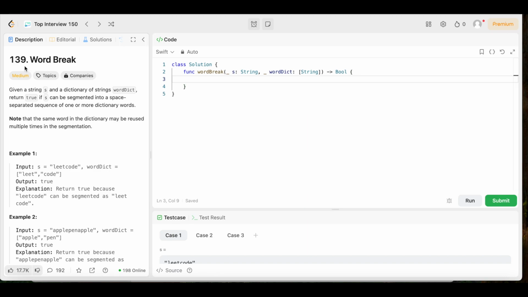And today we have question number 139, Word Break. The difficulty level is medium, but don't worry because we're going to keep the solution as simple and easy to understand as possible.